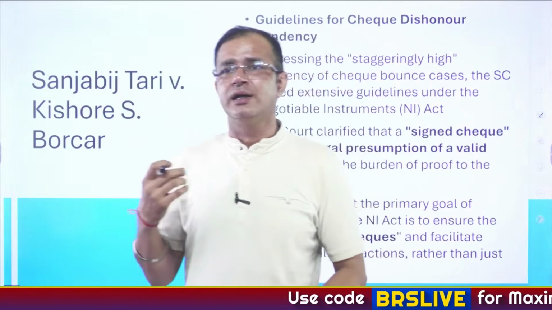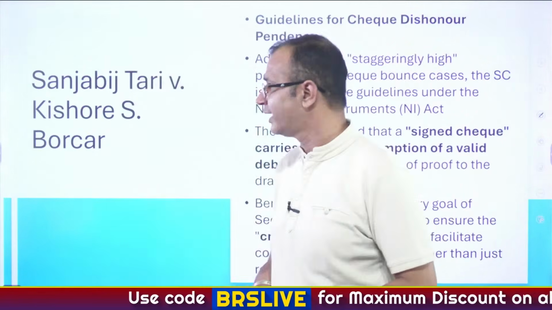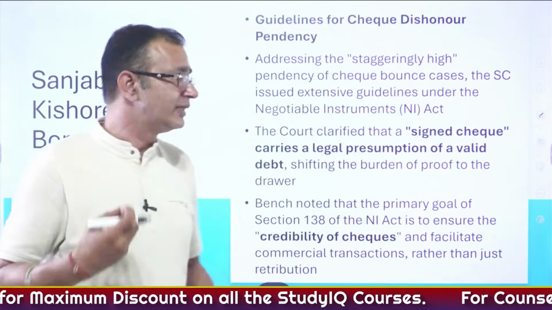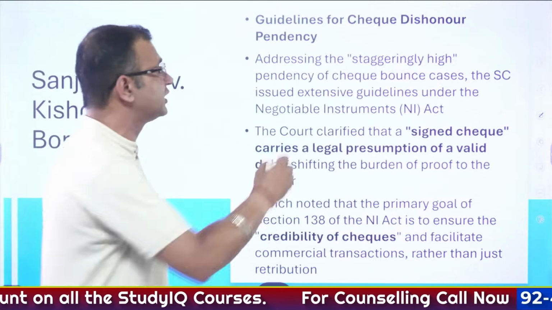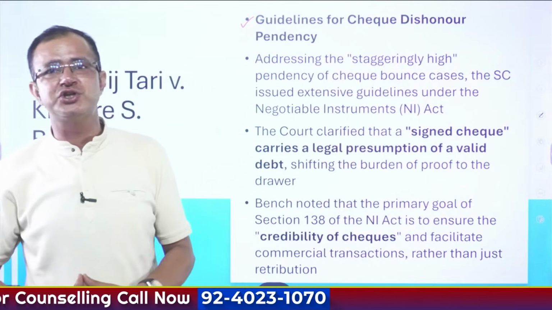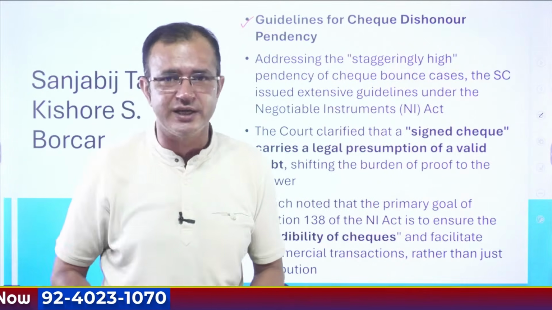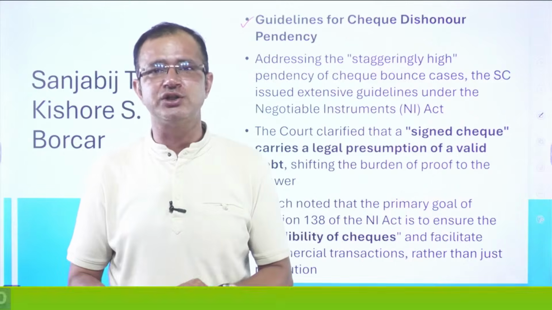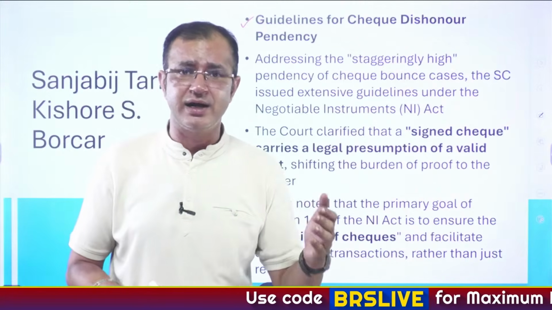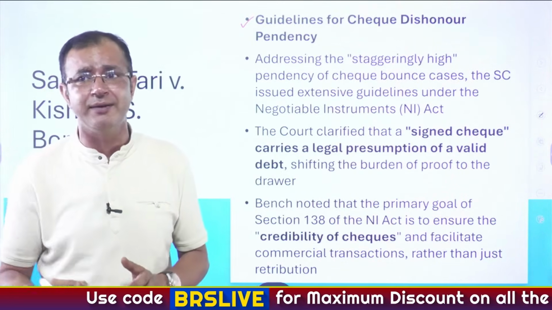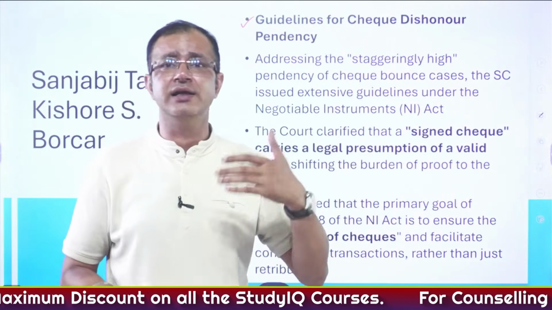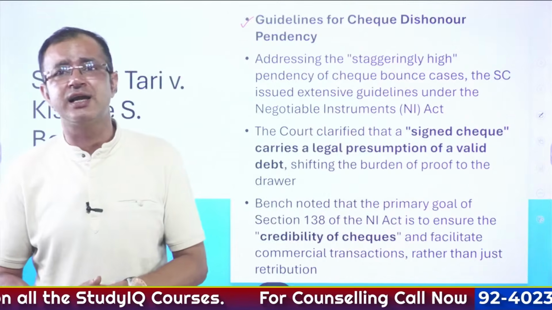The next important judgment that happened in the Supreme Court is Sanjabij Tari versus Kishore S. Borkar. In this judgment, there were guidelines laid down for check dishonor pendency. When it comes to the pendency of check dishonor cases, they are mounting. There was an act introduced, that is the Negotiable Instruments Act or NI Act, and when it comes to check bounce, earlier it was not a crime, but now it has been included under the criminal categories and a case can be filed if any check gets bounced.